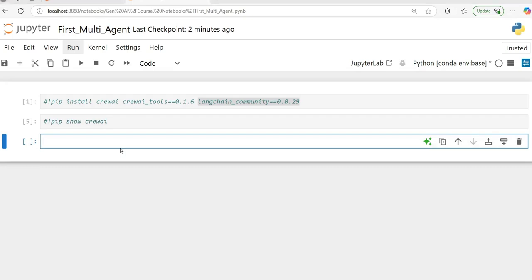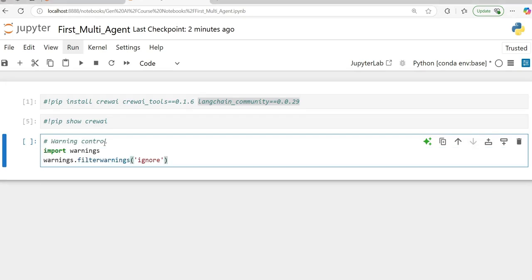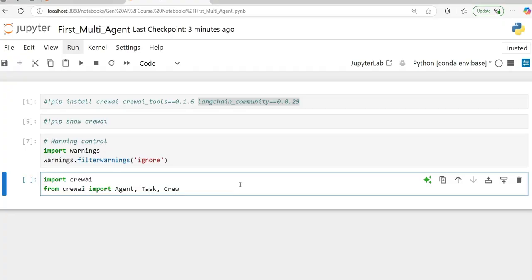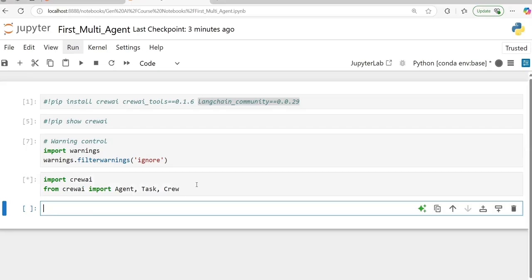What we are going to do next is suppress the warnings, because as you know, these packages keep changing, keep improving, and the methods keep changing. So there is a possibility a lot of warnings may come. Once we do that, we are going to import the CrewAI library. As you can see, I'm importing CrewAI. From CrewAI, I'm importing Agent, Task, and Crew. These three things are important to build your agent here. So let's import these three things.